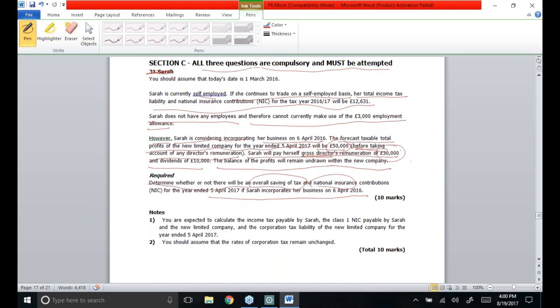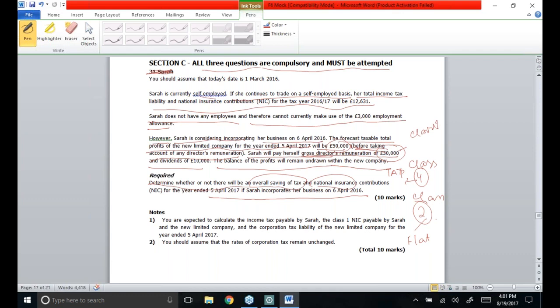Being a self-employed person, she will have to pay class 4 NIC and class 2 NIC over it. Class 4 NIC is dependent on the tax adjusted trading profit of 20,000, while the class 2 rate is a fixed one. A flat rate of class 2 NIC has to be imposed. But whatever she receives in the capacity of an employee, she will have to pay class 1 primary over it.